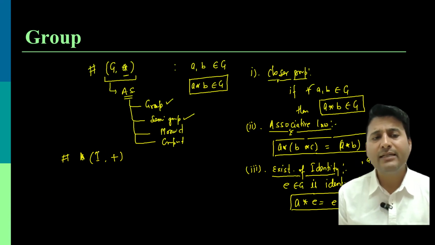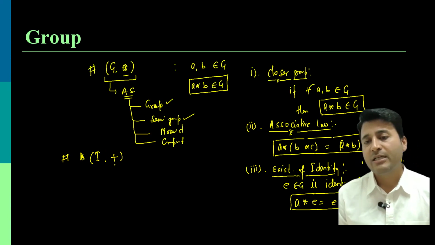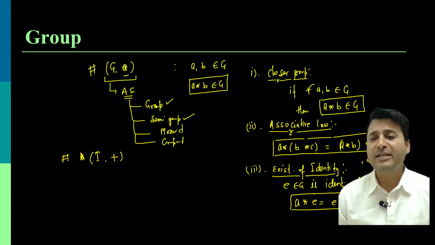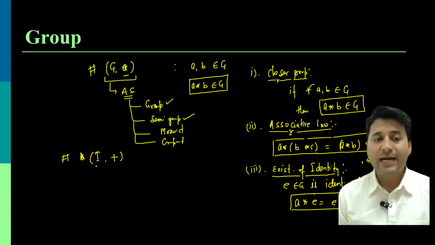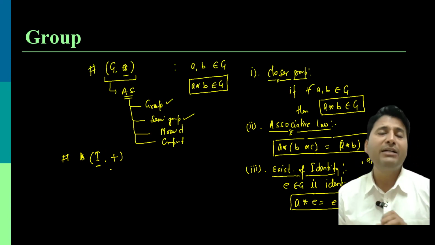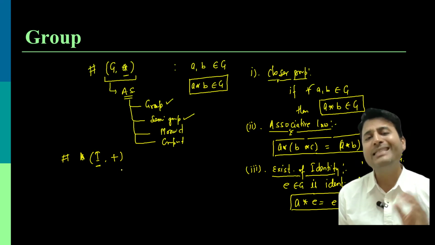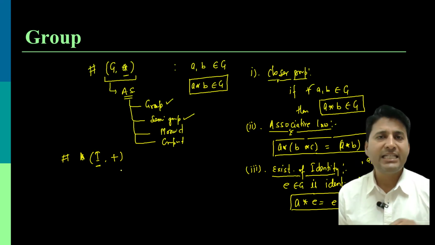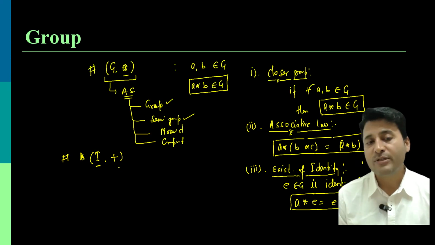So let I be the set of positive integers and plus the operation. I am searching whether, with respect to plus, an identity element exists or not. An identity element is any element from this set which, when operated, meaning added, to any integer from set I, that integer comes out as output.